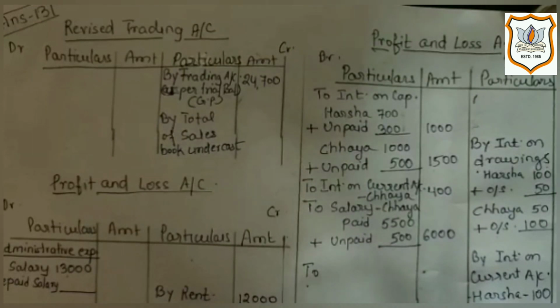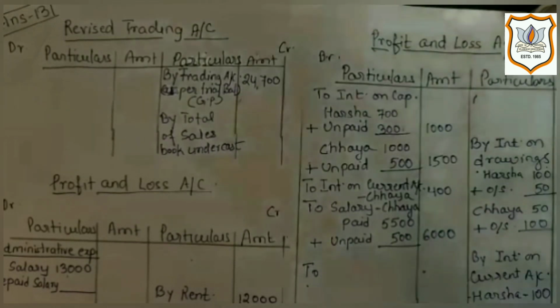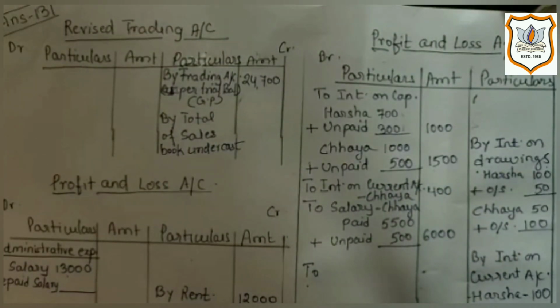Now next adjustment is total of sales book is undercast by rupees 300. You must have remembered that errors may also be committed in subsidiary books like sales book, purchase book, etc. And subsidiary books do not have both the debit and credit sides. They simply have either debit or credit side. Here sales book undercast is given. Casting means adding the total amount of the ledger accounts. Error of casting in sales book only affects the sales account as the total of this book is undercast.